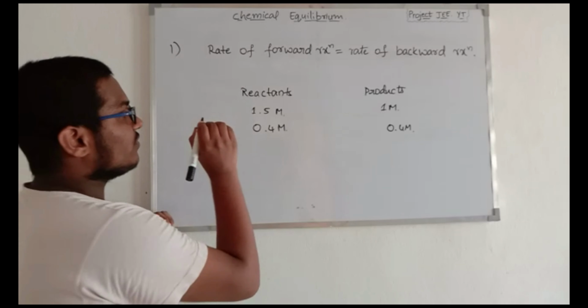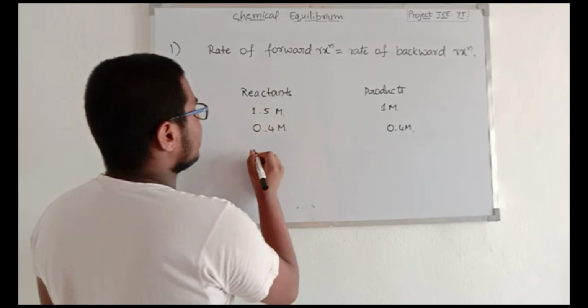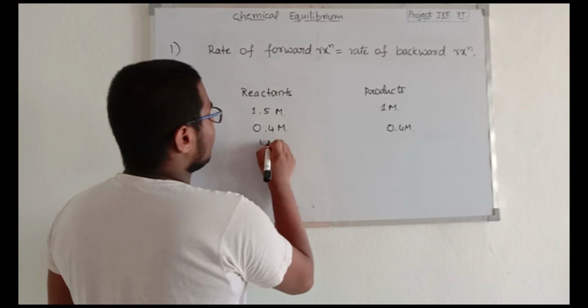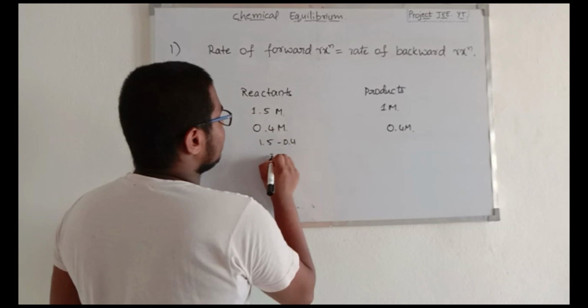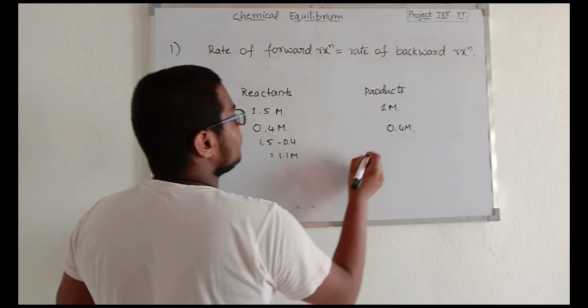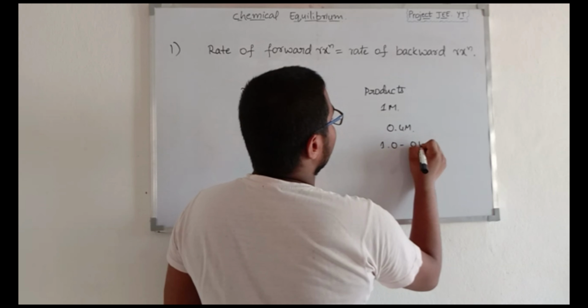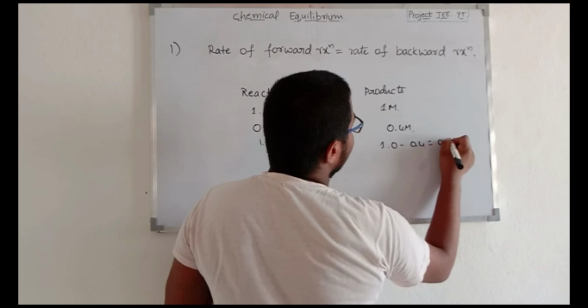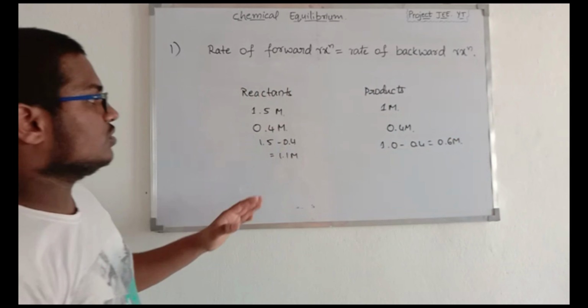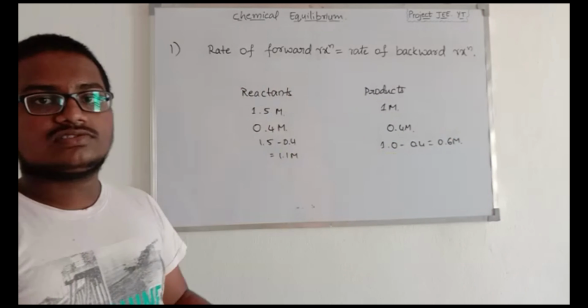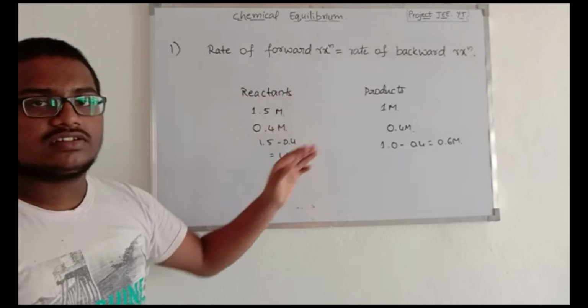So the final concentration of the reactant side is 1.5 minus 0.4, which is 1.1 molar, and the product side is 1.0 minus 0.4, which is 0.6 molar. So these are the final concentrations of the reactant and product sides.